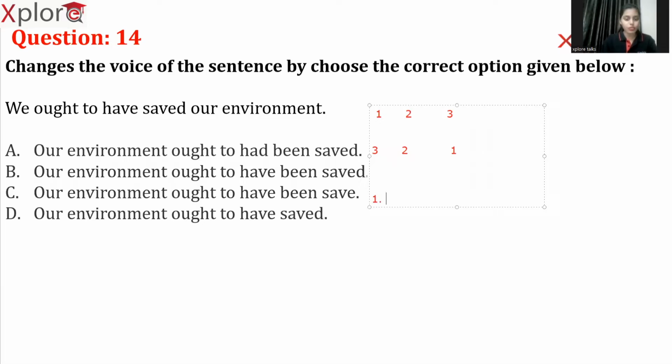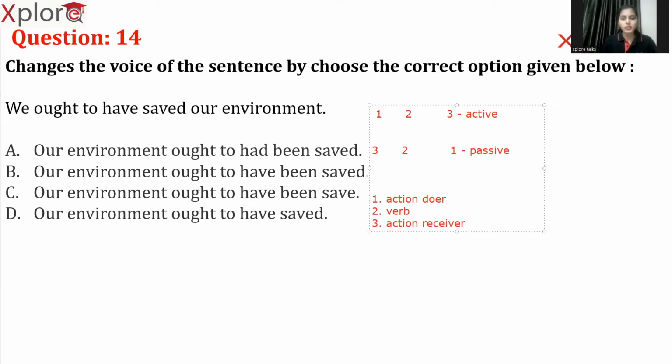So 1 means action doer. Here, 1 represents the action doer and 2 represents the verb, I mean, the action, whatever is happening in the sentence. And 3 represents the action receiver, if it is a living thing, or whatever we implement the action on, if it is a non-living thing. Got it? So if the sentence is in the order of 1, 2, 3, it is in active voice. If the sentence is in the order of 3, 2, 1, it means it is in passive voice.